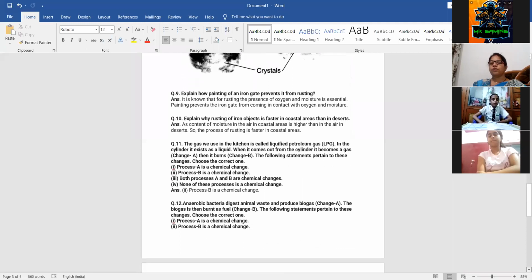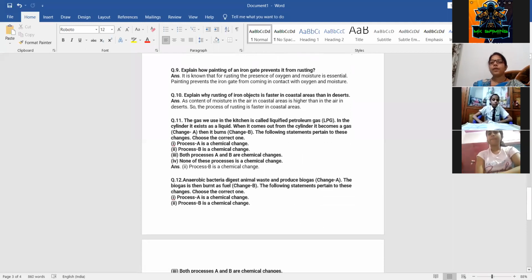Now next question, question number 9. Explain how painting of an iron gate prevents it from rusting. You know very well that for rusting, oxygen as well as moisture is required. In the presence of moist air, the process of rusting takes place.